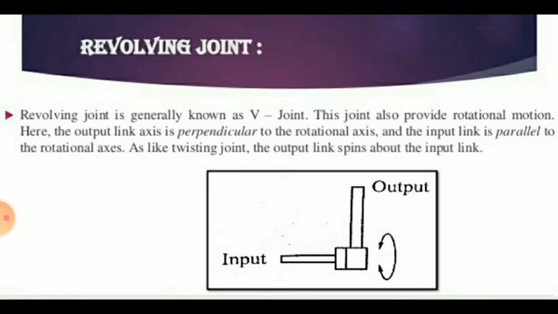And revolving joint, that is type V joint. In this, the axis of the input link is parallel to the axis of rotation of the joint, and the axis of the output link is perpendicular to the axis of rotation of the joint. So that is called the revolving joint.